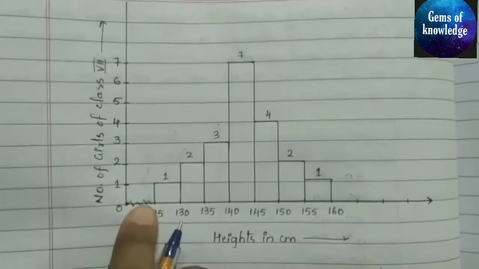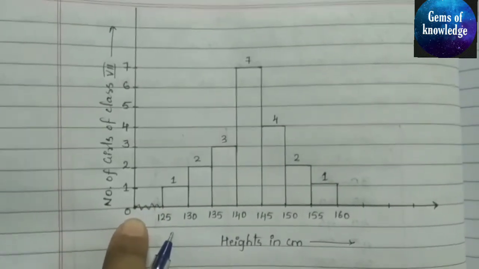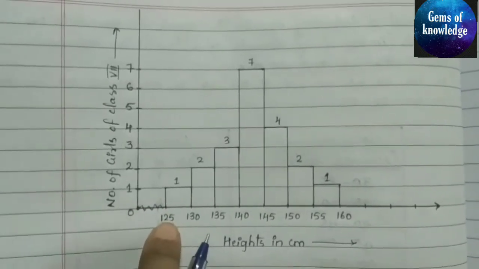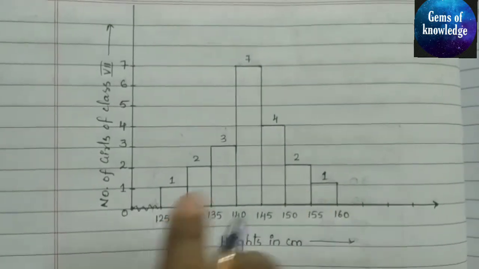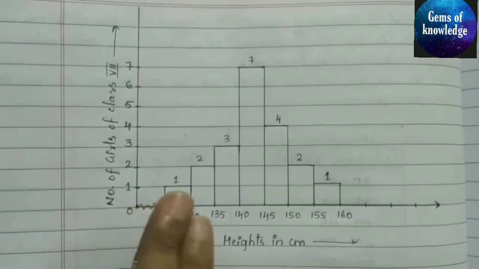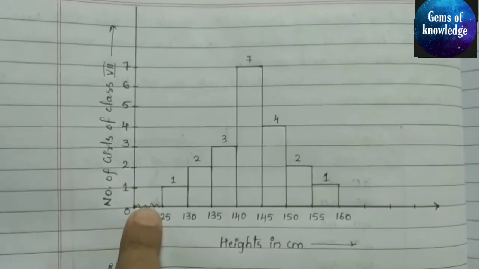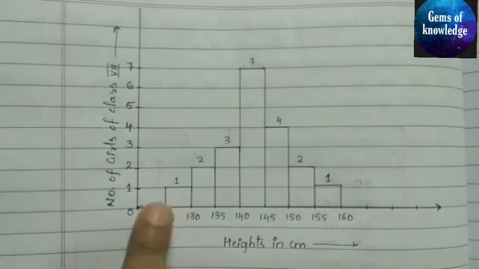We needed the numbers from 125 to 160, so we have used only those numbers, but the other numbers are already present. This line shows that.